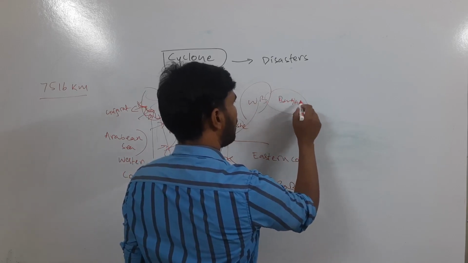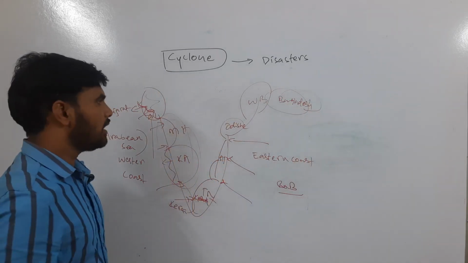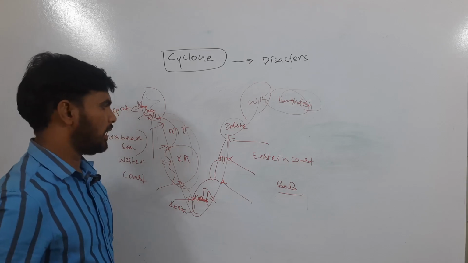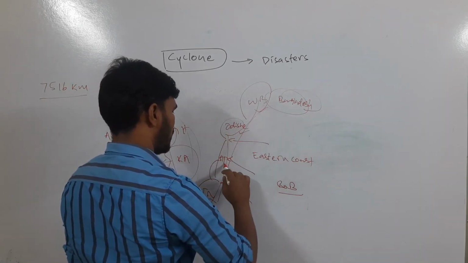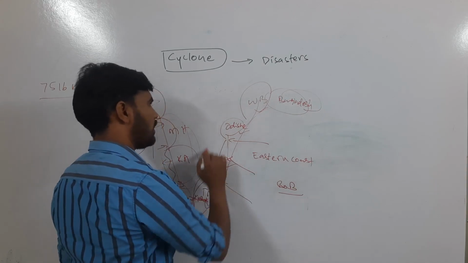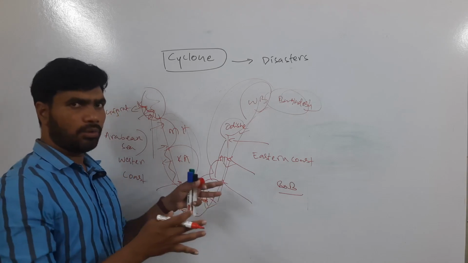Bangladesh also, along with India, faces severe cyclonic attacks. Damage is very high. All these states, West Bengal, Odisha, Andhra Pradesh, and Tamil Nadu, have historically suffered a lot due to cyclones, and they continue to suffer.